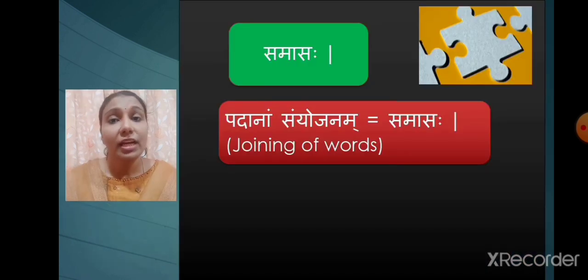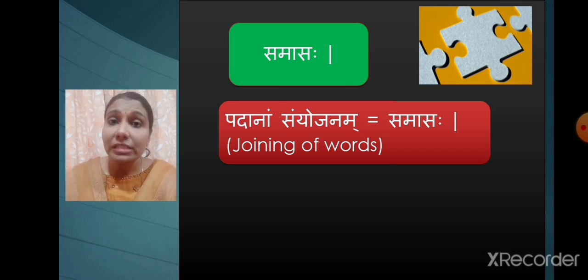This year, you are going to get acquainted with different kinds of samasaha. But before we proceed, let me explain to you what exactly samasaha is. Padanam sanyojanam nama samasaha. The joining of words is called samasaha. When two or more words are combined together as per the rules of sandhihi in order to form a new word, it is called samasaha. In simple words, one word made of two or more words is the compound.